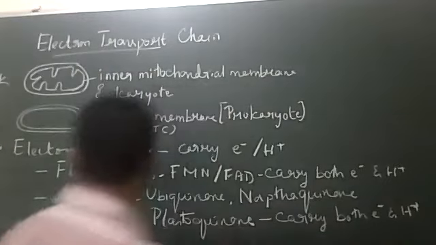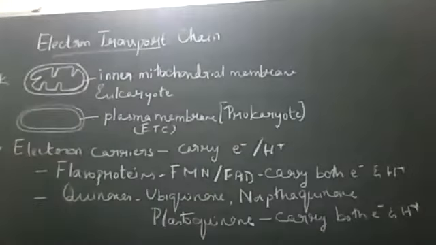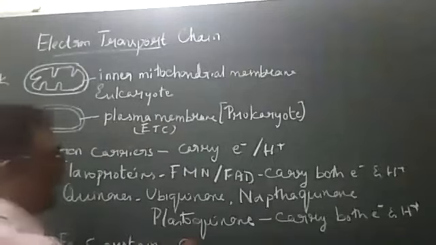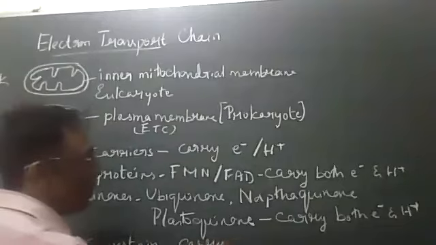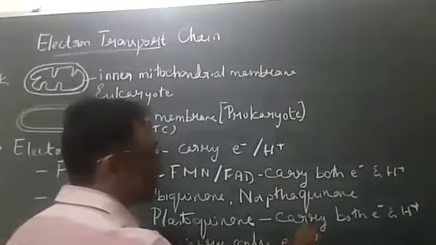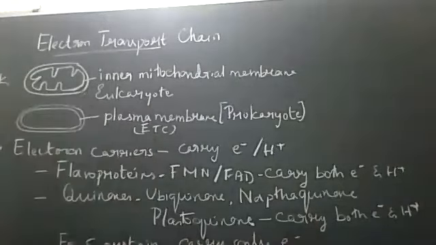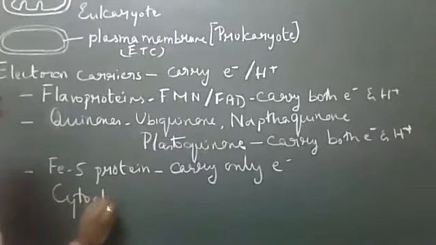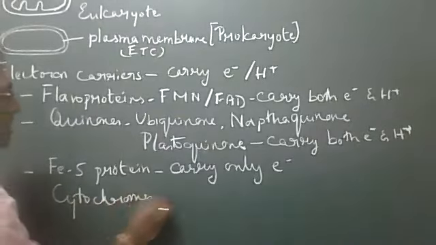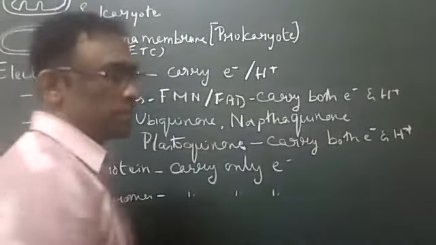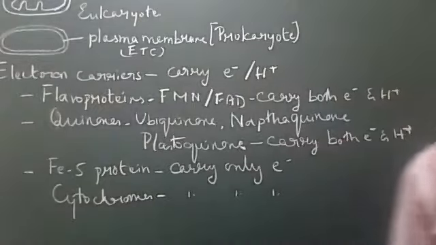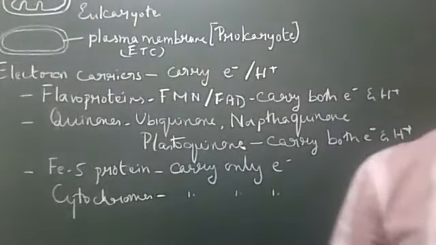Coming to iron sulfur protein, they carry only electrons. Similarly, cytochromes carry only electrons. All of you understanding these basic things?